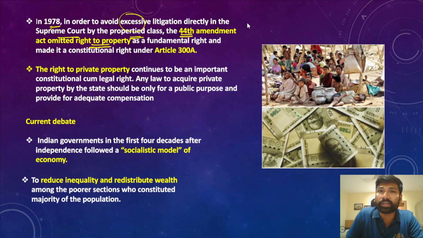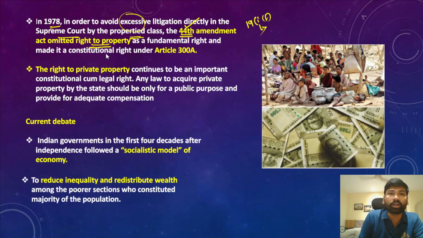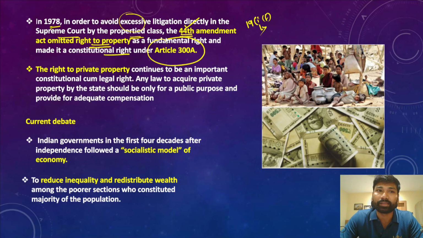As I have already told you, Article 19(1) and subclause F talks about the right to property. The original Indian Constitution talks about this right, but the 44th Constitutional Amendment Act omitted the right to property as a fundamental right and made it a constitutional right by including it in Article 300A.